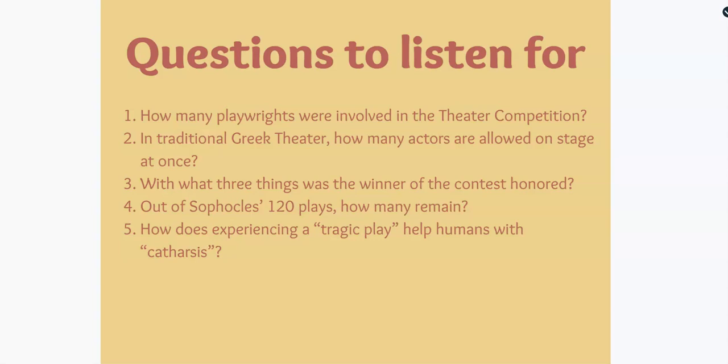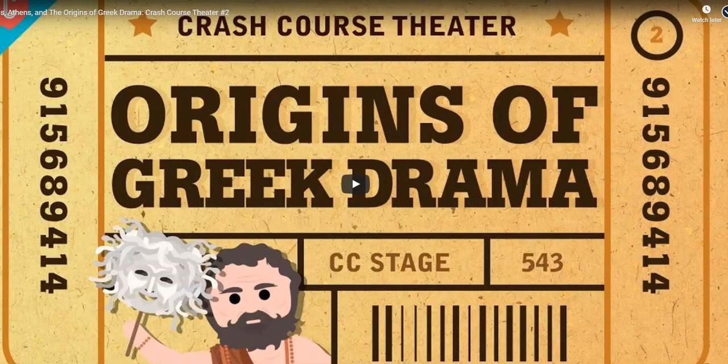All right, let's hit the blue arrow again, keep going. So here is the actual video. This is going to be a Crash Course video. It's all about the origins of Greek drama. It's the second one in the series. You can watch more of these videos in the series if you would like. They are very useful. We are going to refer back to several of them as we go along. And as you're watching, you are listening out for those answers.